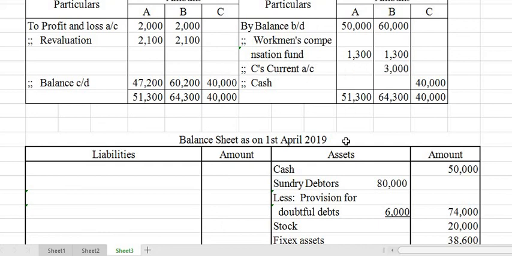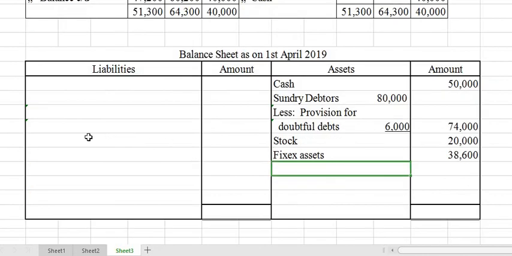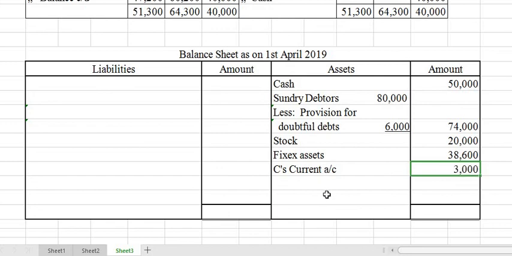That will have a debit balance. If the current account had a credit balance, we would write that on the liability side. Since it has a debit balance, we show it on the asset side. So on the asset side, C's current account we have written 3,000 for the value of his goodwill.